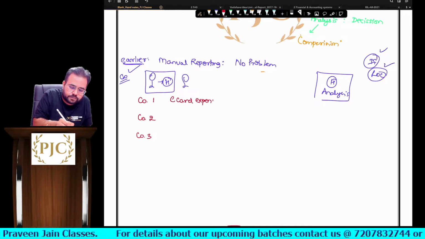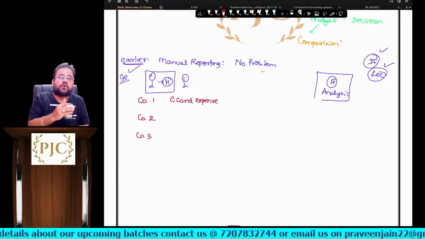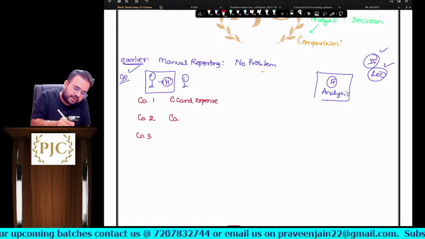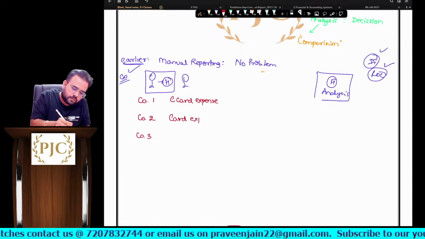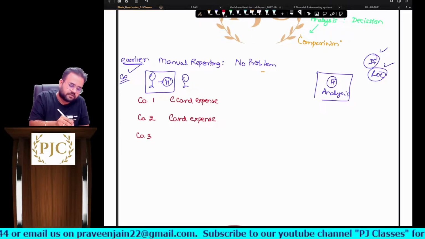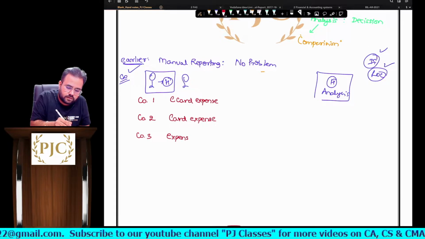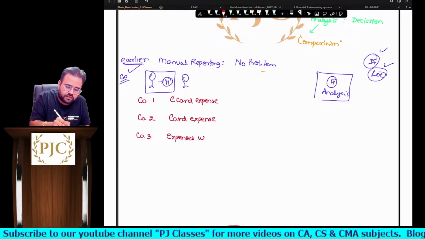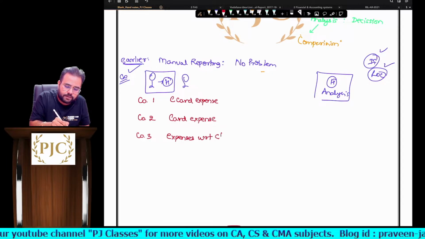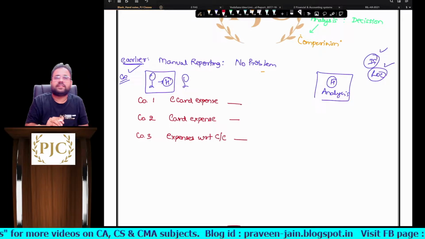Company number 2 mentioned card expenses, so they only talked about card expenses. And the third company wrote expenses with respect to credit card. So this was the reporting they have done, sir.